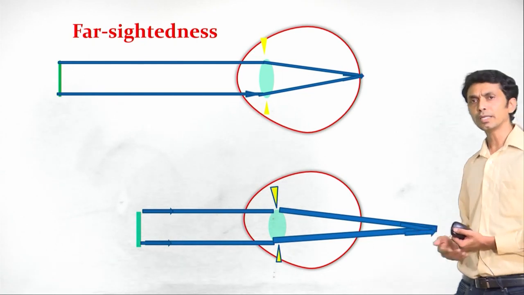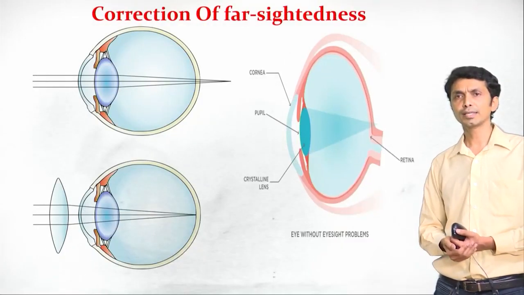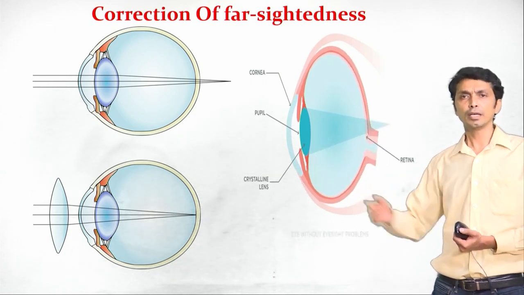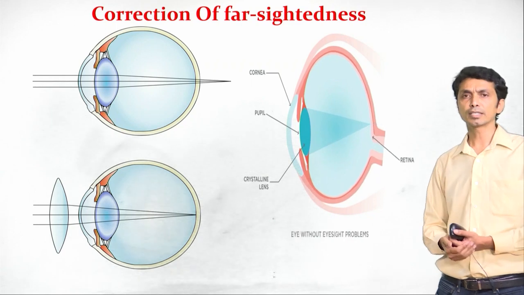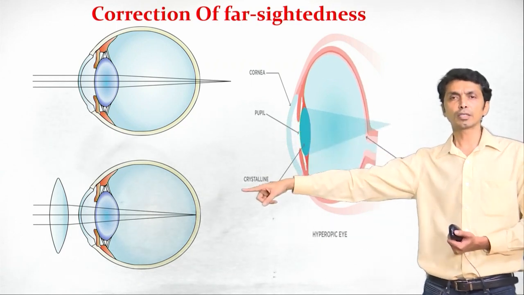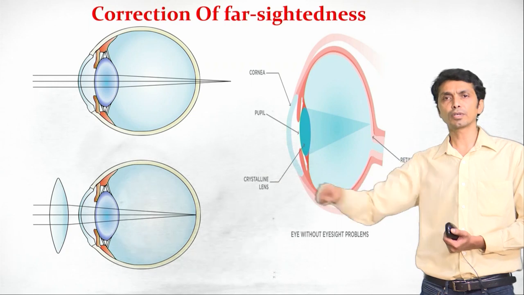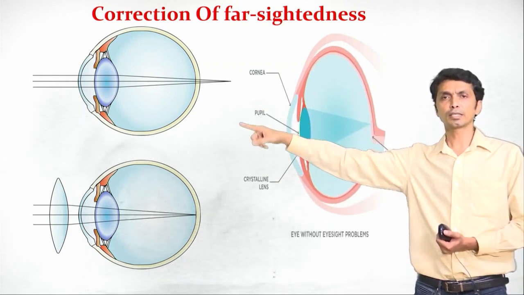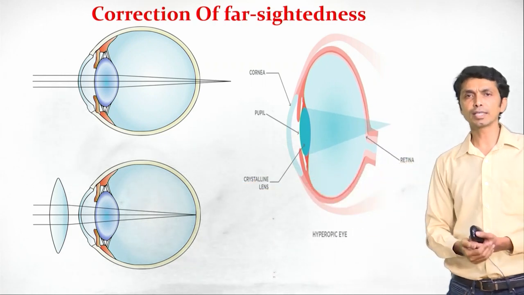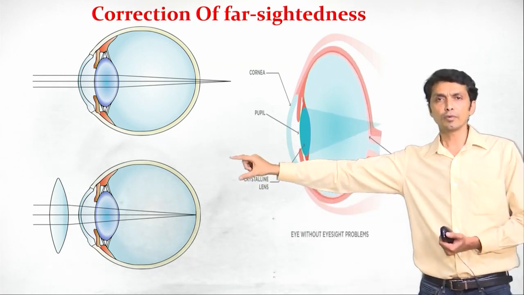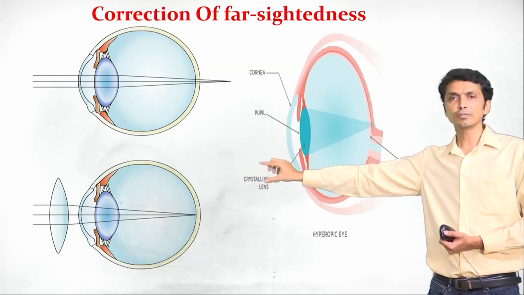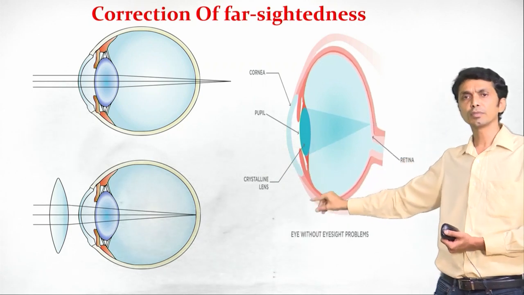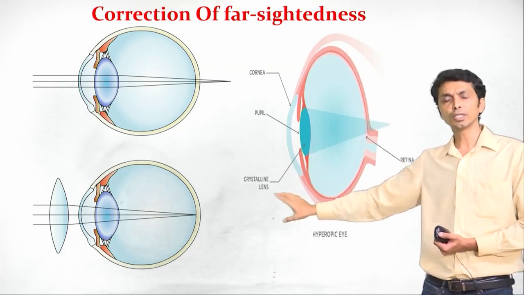So why did this happen? What is the reason? How can we correct it? Here we can correct the farsightedness by making use of a convex lens. We have made use of a convex lens there. This is an example of farsightedness. Here we are making use of a convex lens. What will convex lens do? When the rays fall on the convex lens, it converges them and makes them fall on the crystalline lens, which again converges them to make the rays fall on the retina.